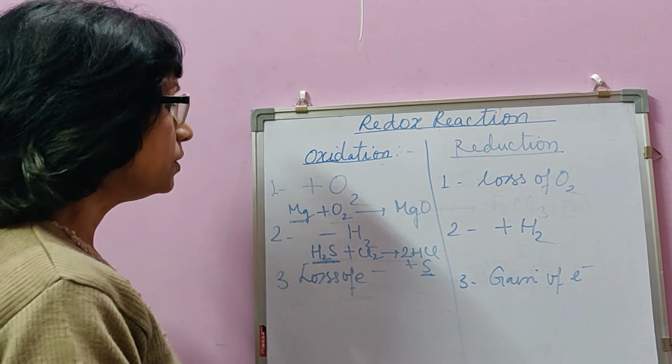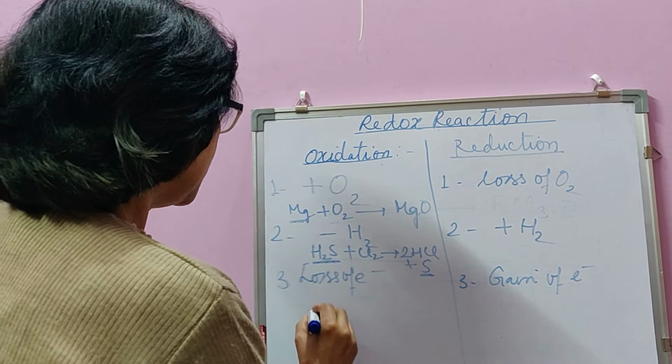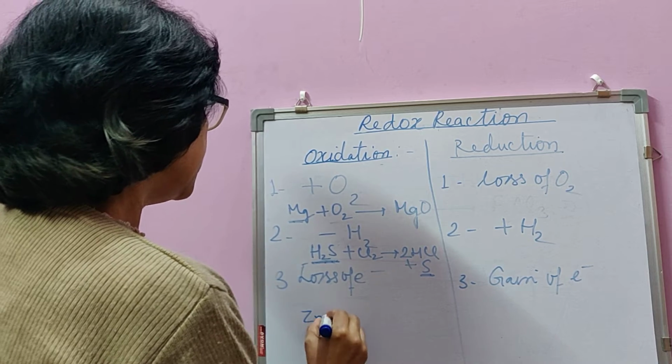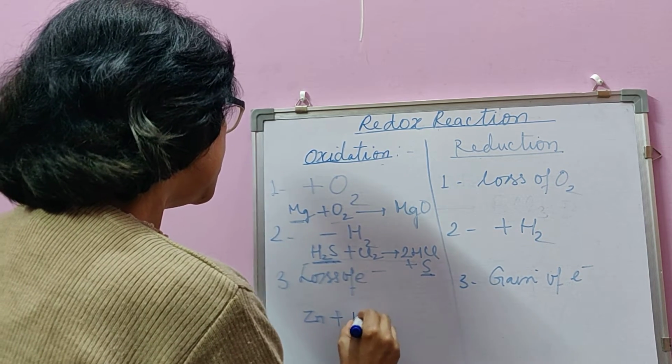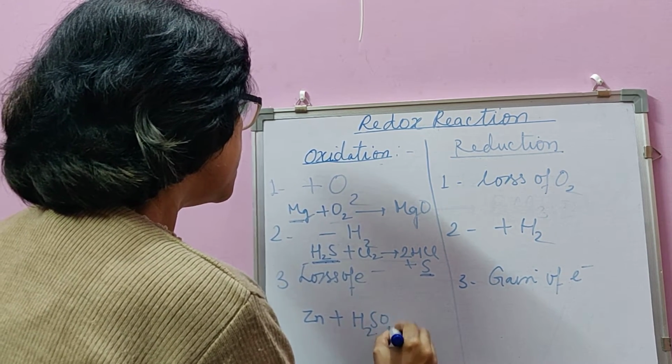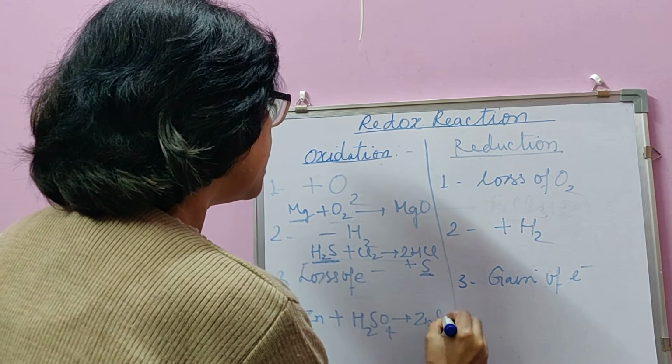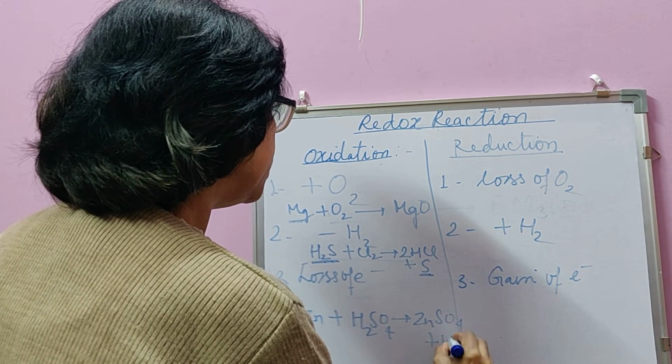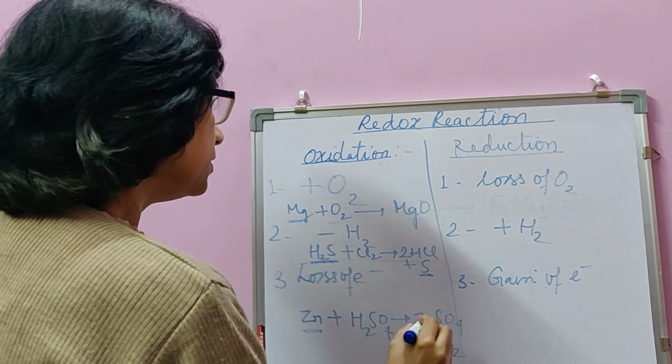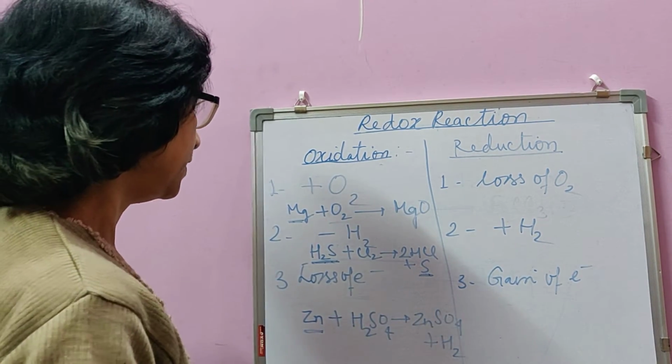And for loss of electron, see, Zn plus H2SO4 gives ZnSO4 plus H2. In this reaction, zinc is oxidized to zinc sulfate. How?